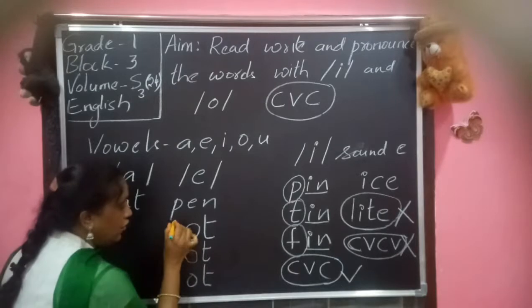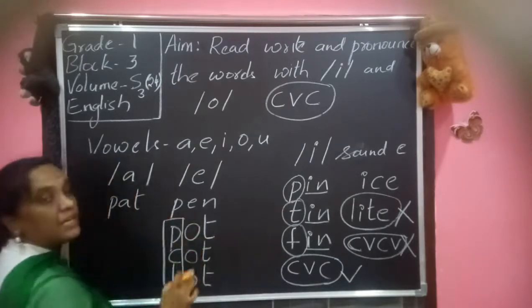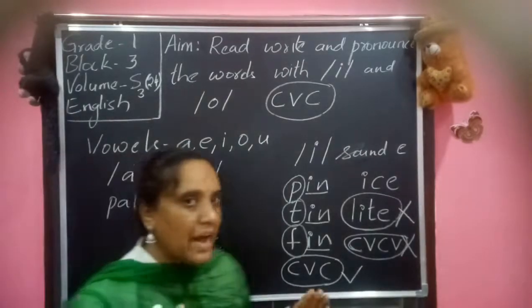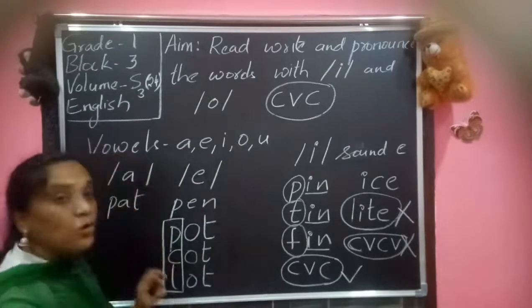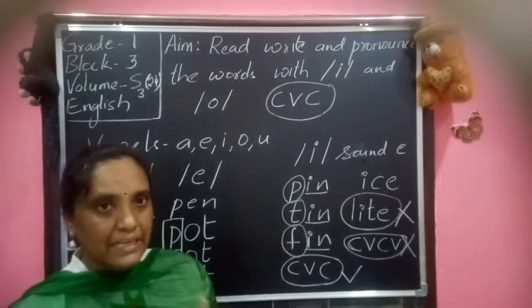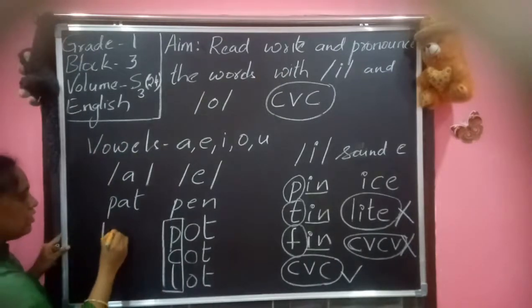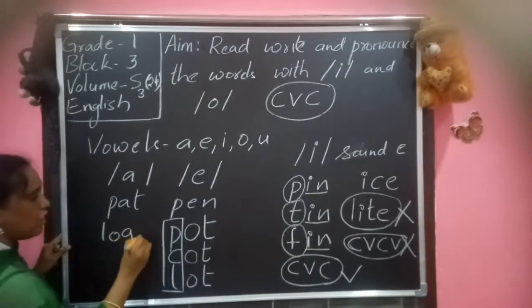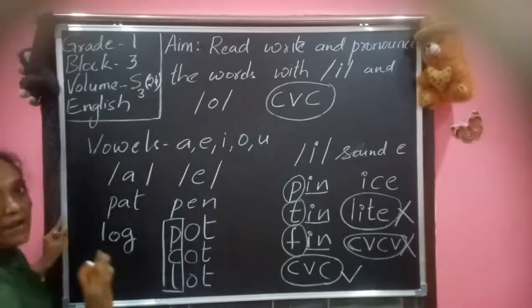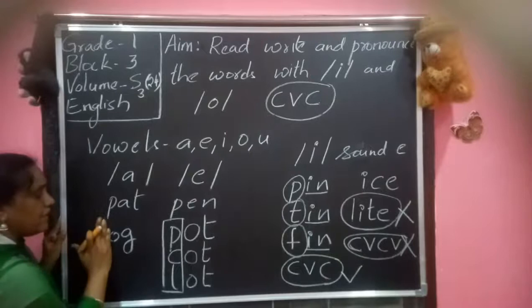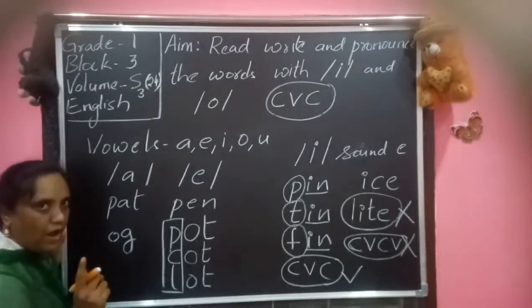But here only the beginning letters are changing. Everything else is the same. Means if we want to write some rhyming words, we want to change only the first letter. Okay. So if you observe, L-O-G, log. If I want to write the rhyming word for this, I remove the first letter and write one more letter.